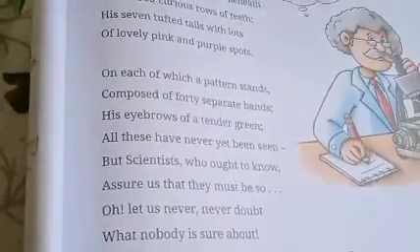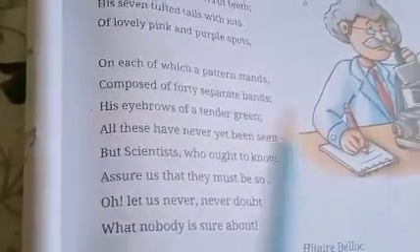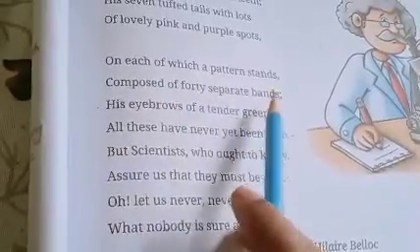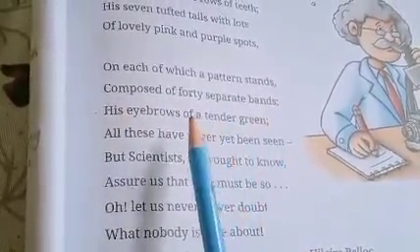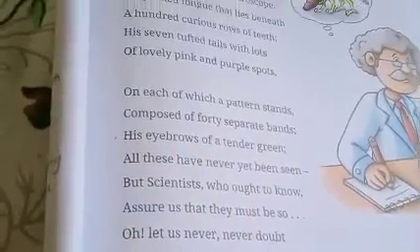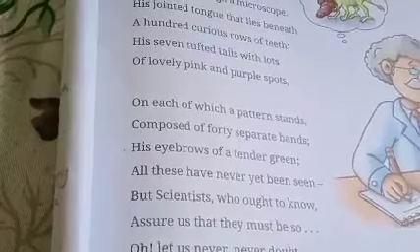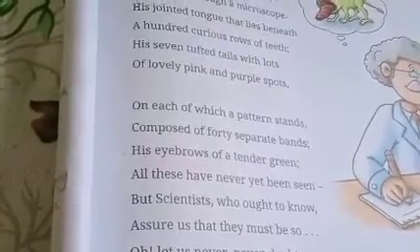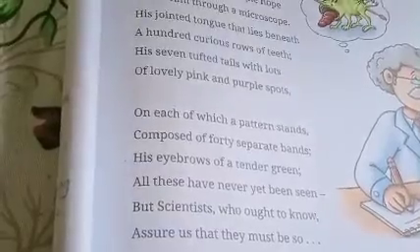Now let's read the second stanza of this poem. On each of which a pattern stands composed of 40 separate bands. And further, the scientists describe that each spot has a pattern on it made of 40 separate bands.